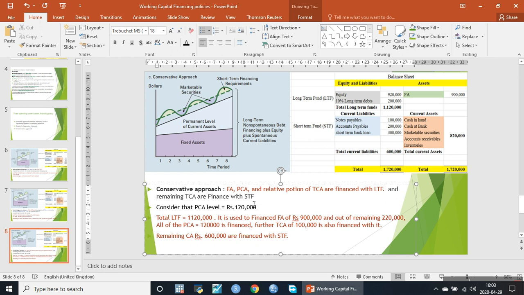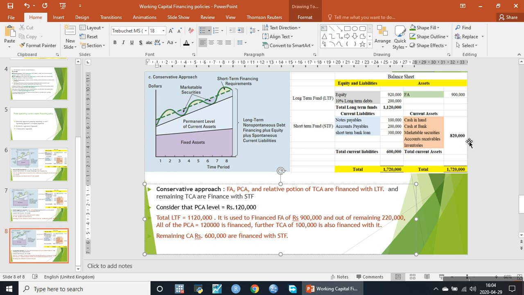So what does this approach actually say? This approach says that all of the long-term funds, 1,120,000, are used to finance the fixed assets, plus the permanent level of current assets, which is 120,000, and some portion of the temporary current assets.